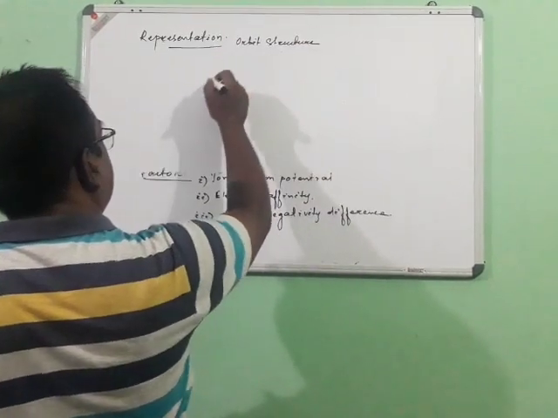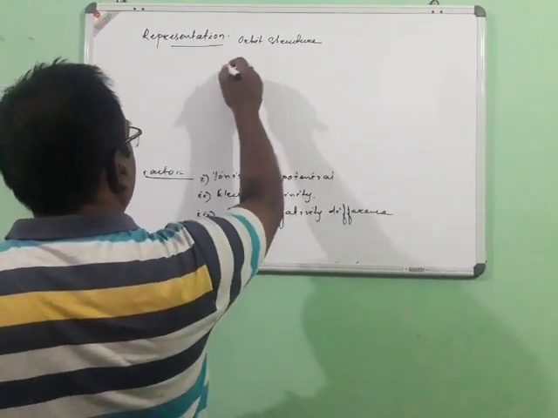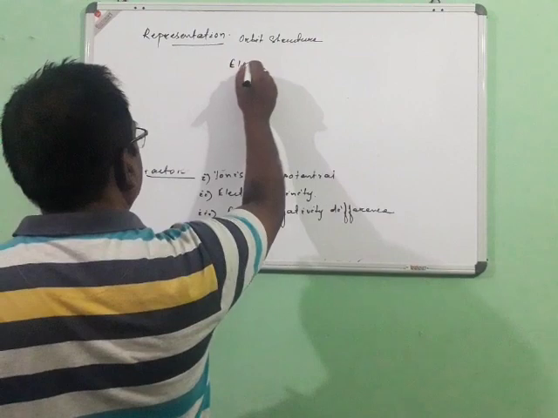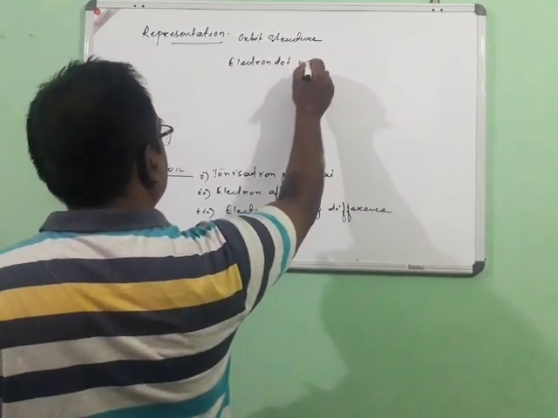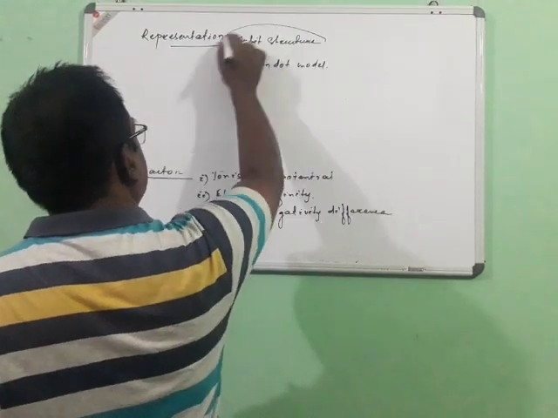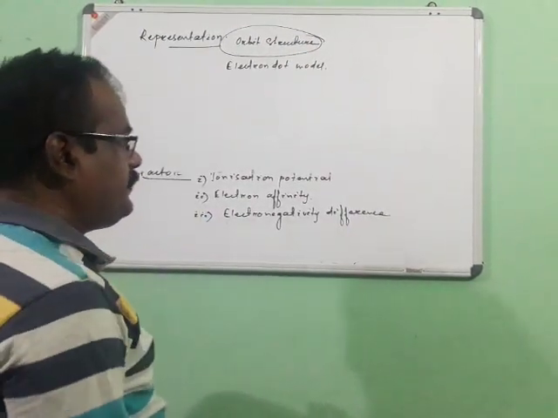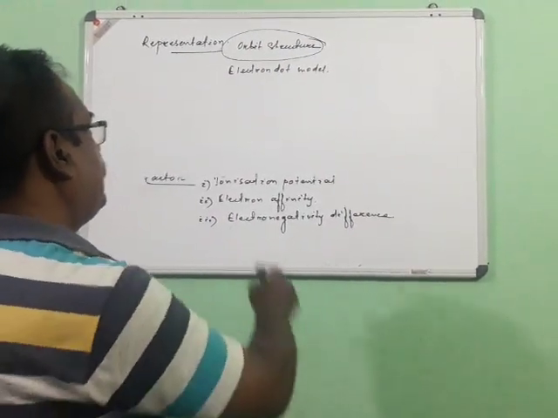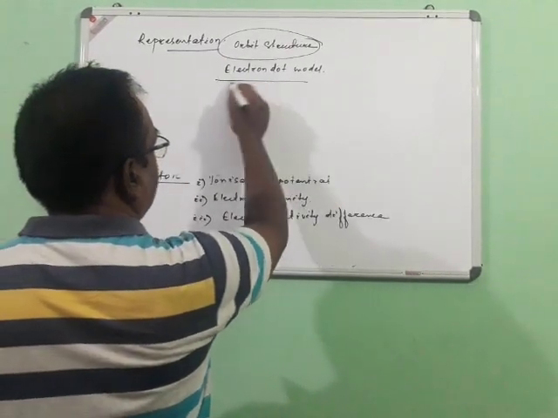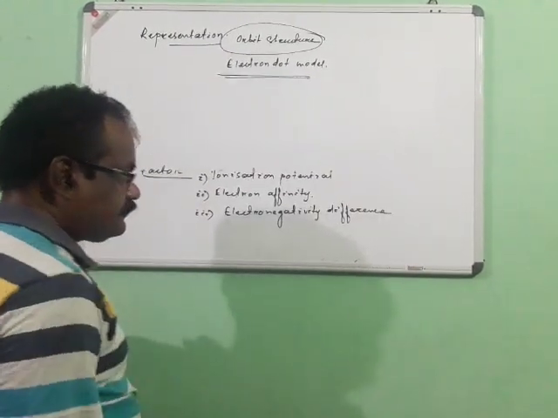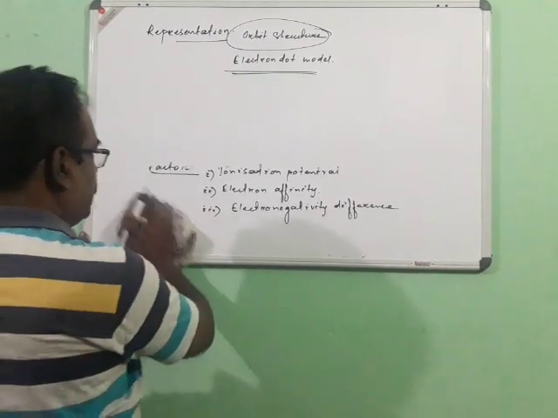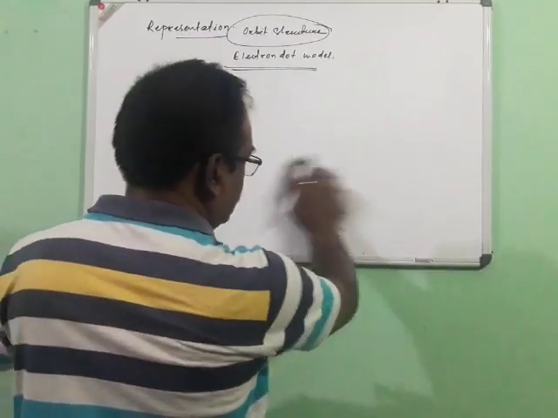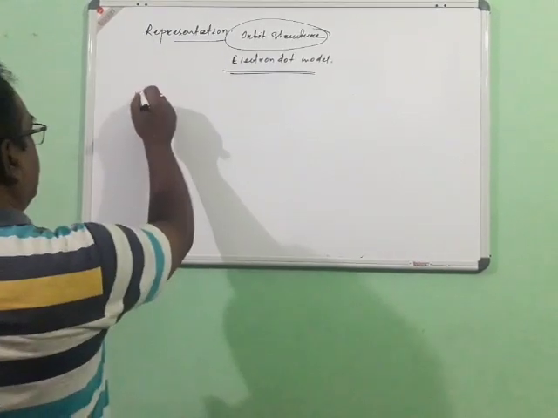In this class we will see the representation of chemical bonds by the electron dot model. This we have already discussed in previous classes like class 9, whereas this is the thing that we are going to discuss in this chapter. Now, elaborately we will discuss the electrovalent and covalent bond. So, if we see the electrovalent bond,